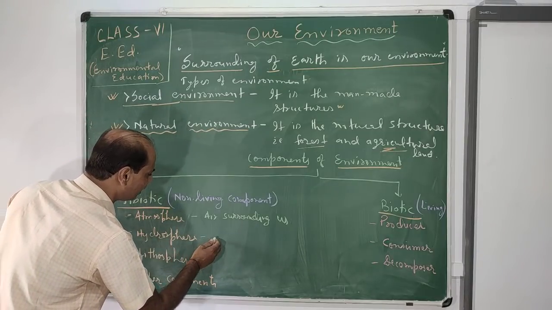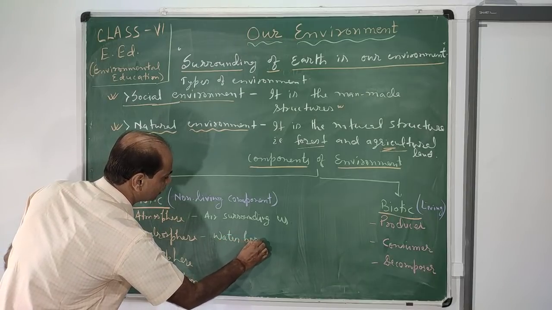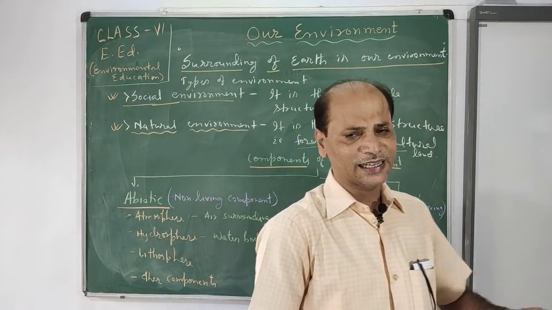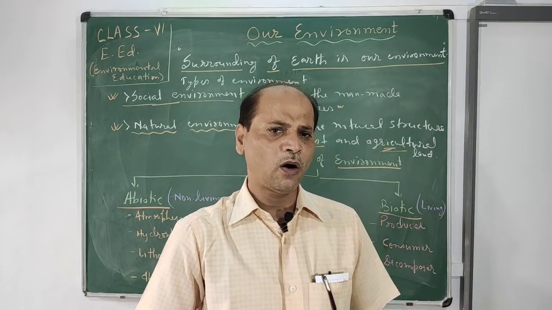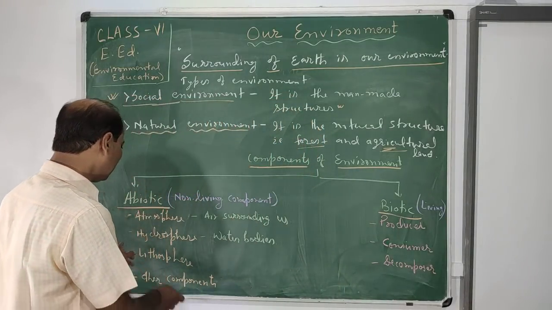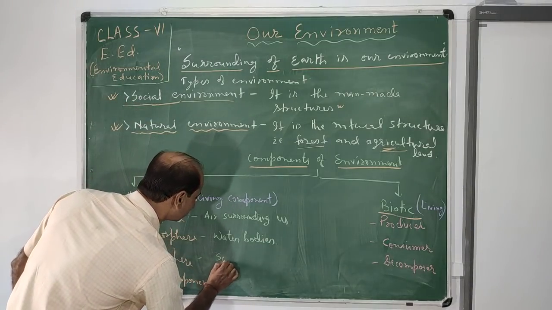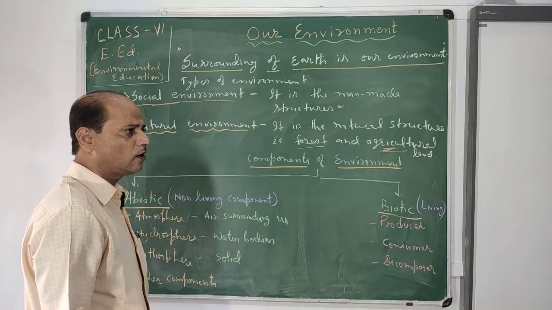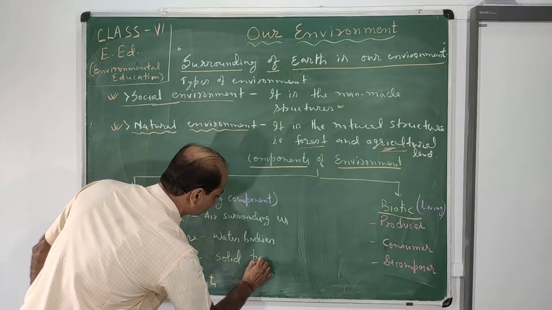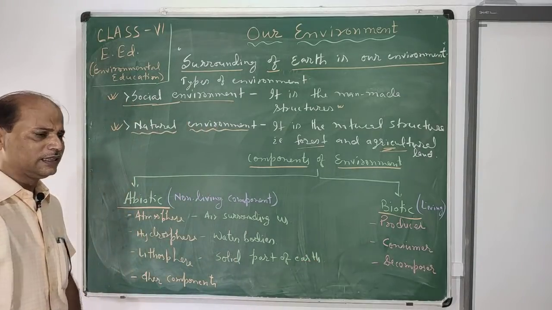Hydrosphere is the water bodies surrounding us, whether river, lake, pond, oceans or other water bodies. They all are hydrosphere. Lithosphere is the solid part of earth. So solid or rocky or plateau parts of earth are called the lithosphere.